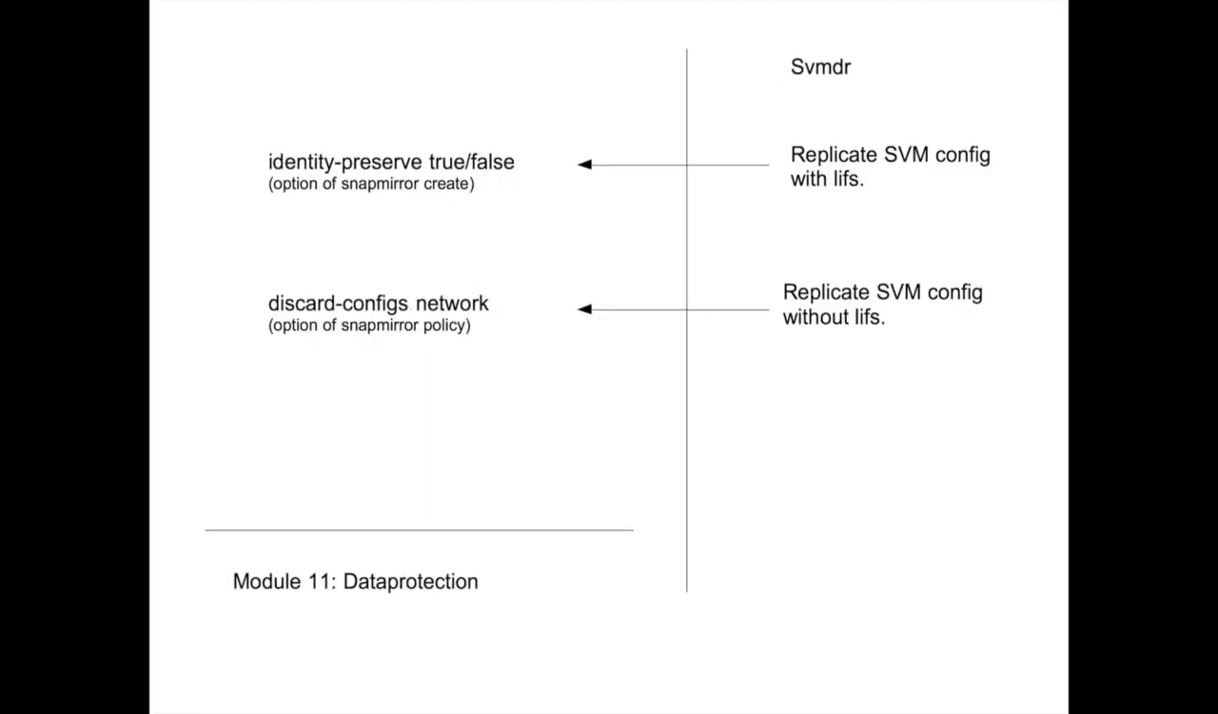Interesting to know is that next to replicating the volumes, you can also replicate the configuration of a storage virtual machine, that is, the identity. So when identity preserve is set to true, the SnapMirror relationship will also replicate the configuration of the storage virtual machine, including the IP information. If for whatever reason you do not want to replicate the LIFs, because maybe the network situation at the other site is different, you can discard the network configurations via the SnapMirror policy, using the discard-configs network parameter.